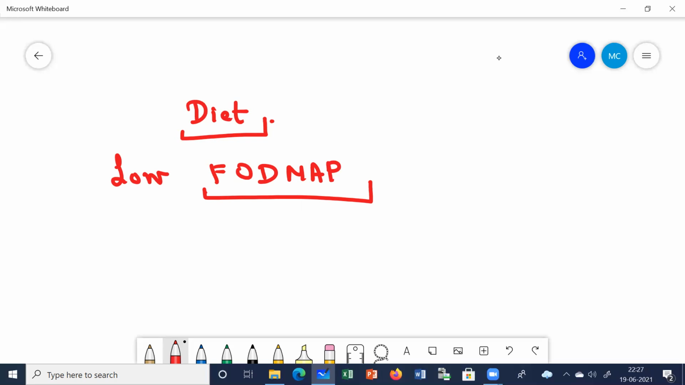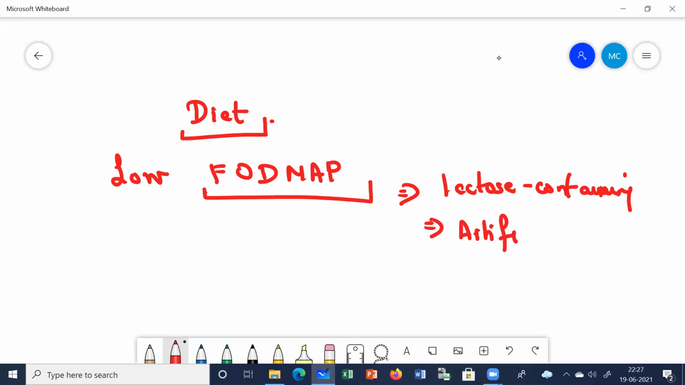This is quite helpful. Now, where will you find these oligosaccharides, disaccharides, monosaccharides, polyols? Which things should the patients avoid? Remember, these FODMAPs are mainly found in lactose containing food. So you're going to ask the patient to avoid lactose containing food, artificial sweeteners. These are some of the things which you are going to advise the patient to avoid. What else? Legumes.